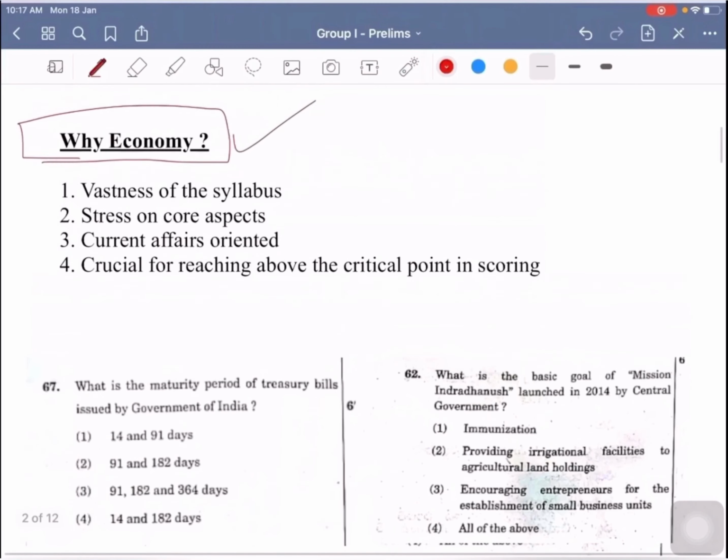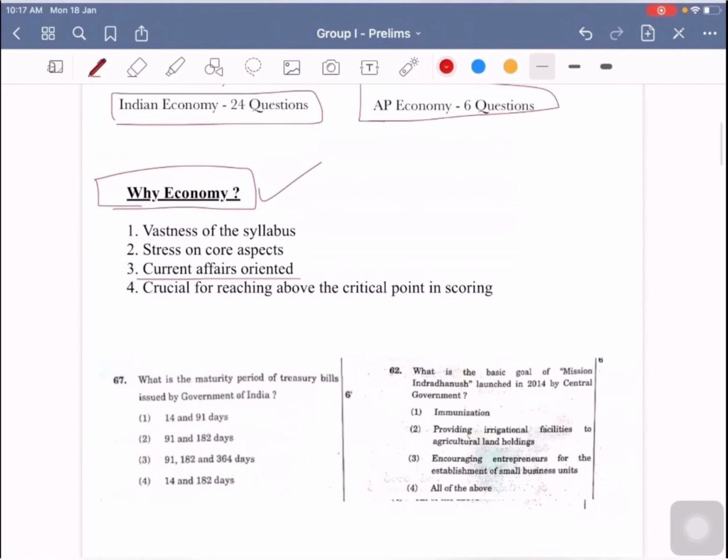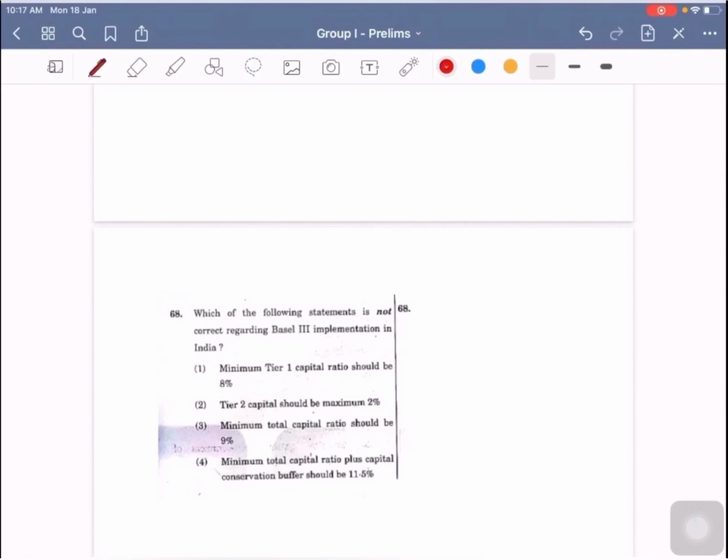And one more thing is that there is a current affairs orientation also in the paper. For instance, if you observe the 2019 prelims paper, there is a question related to Basel III implementation. Which of the following statements is not correct regarding Basel III implementation in India? Basically, Basel III implementation is about the capital adequacy ratio, and he placed the question in such a way that you must understand the Basel III concept in detail, what it is about, and what the present trends are.